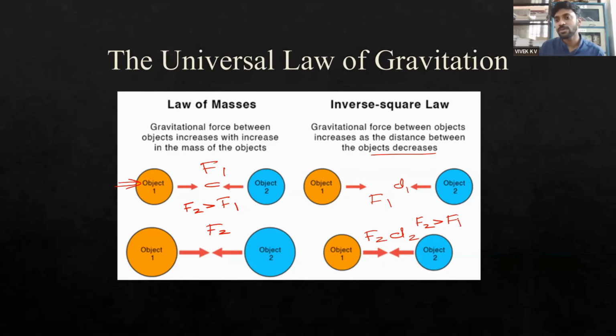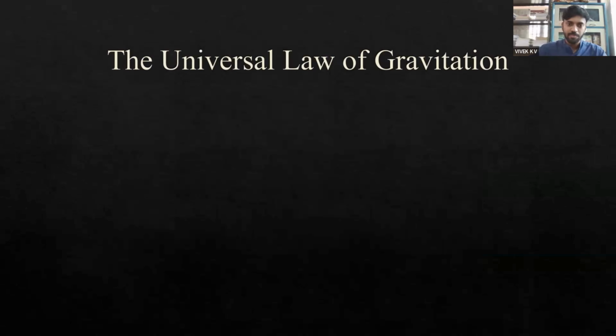That is what the inverse square law states: the gravitational force increases when distance is reduced. If the two masses come closer together, then the gravitational force of attraction between the two will increase. Okay, so that is the universal law of gravitation.